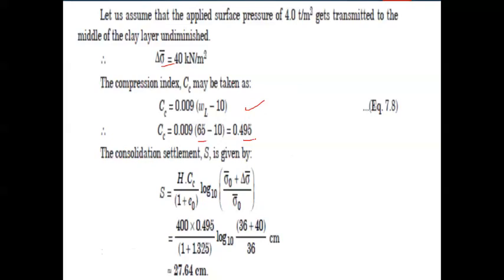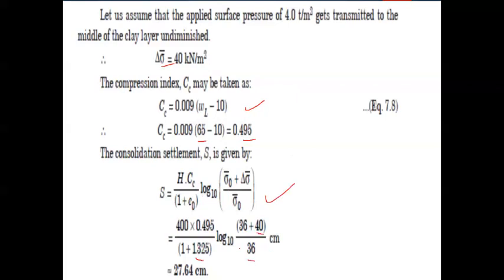Finally, if you substitute all these parameters in this equation, settlement equals H Cc divided by 1 plus e naught into log of sigma naught plus delta sigma dash divided by sigma naught to the base 10. H is equal to 400 centimeters, Cc is 0.495, e naught is equal to 1.325, sigma naught is equal to 36, delta sigma dash is equal to 40, and the denominator is also 36.